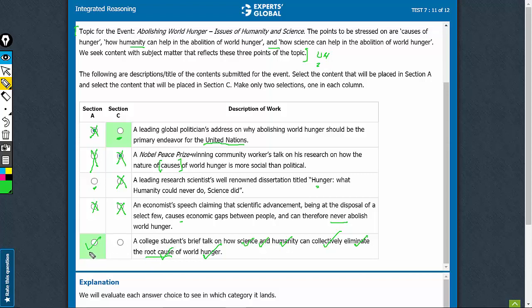Between C and E, definitely E is a better choice. As I suggested, this is more of a science versus humanity argument, which is not what the topic is about. It's more about collective effort. Even if it doesn't directly talk about collective effort, an option such as this, which talks about collective effort, would be a better choice than something that talks about A versus B. So definitely this is the best choice here. For section C, among the given options, this is definitely not fit for section C. This is for section A. Among the given choices, option A is the best for section C. So the right combination is option E and option A.